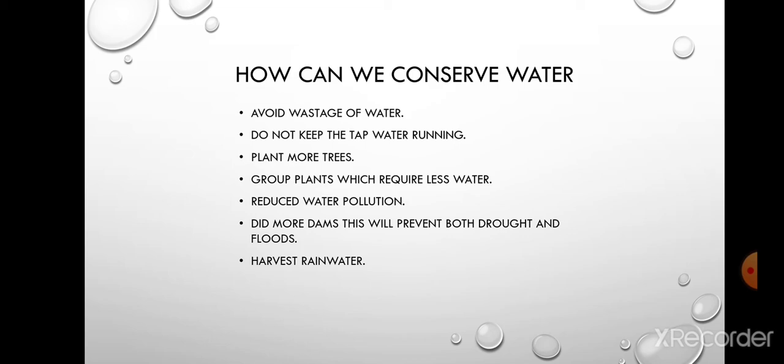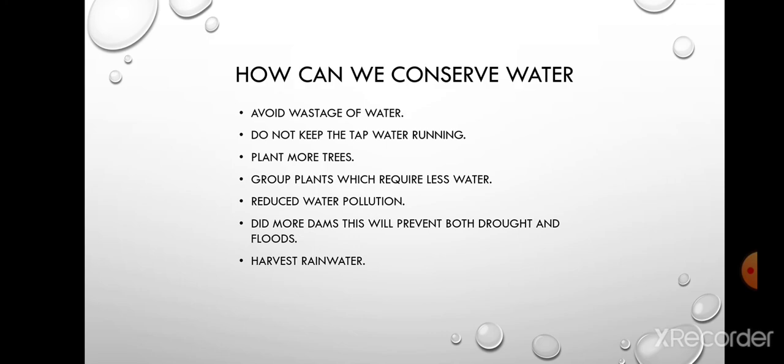Now this brings us to a new and interesting chapter: how can we conserve water? Now we understand that water is of vital importance. It needs to be conserved. Though we are surrounded by a huge amount of water, we are left with only a few percent of water which is safe for our consumption, as we cannot consume salty water. There is a famous line by a mariner: water, water everywhere, not a drop to drink. Suppose you are in a sea, surrounded by water all around. But what is the situation? You cannot drink it because it's not safe or fit for our consumption.